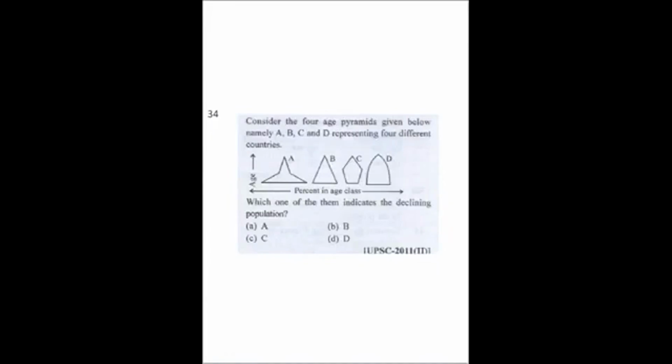Percentage in age class is given here, and on Y this age. Decline in population will be when death rate is more than the birth rate. So the difference is big. The lower part of the figure shows the birth rate, and the upper portion shows the death rate, and we can see here birth rate is more in comparison to this death rate.